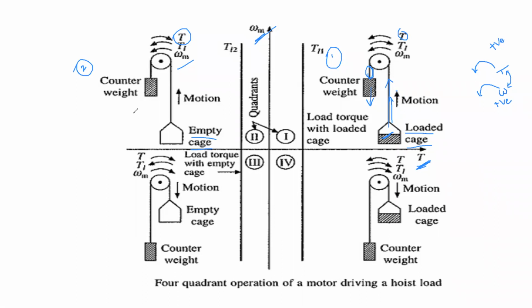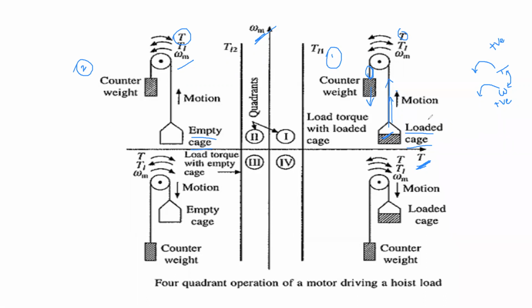Right, exactly. Let's take a practical example. A person is standing there. He is a healthy person and he has to carry 2 bags. One is an empty bag and the second one is a loaded bag. Which one is easy for that person, either loaded bag or empty bag? Empty bag is easy, madam. Always for any person, an empty bag is very easy to carry. Just like this, here a loaded cage is there and here an empty cage is there.